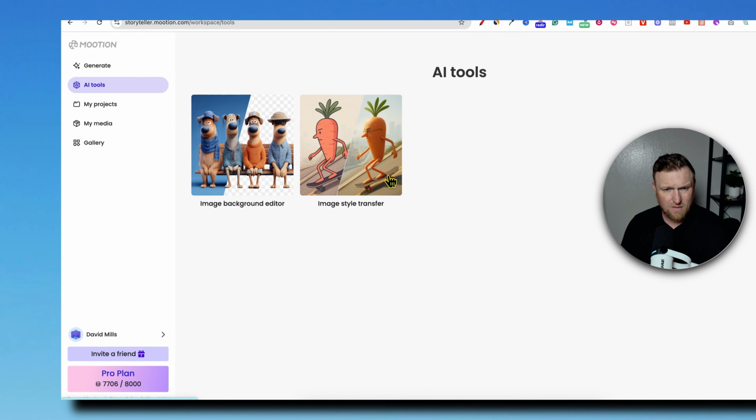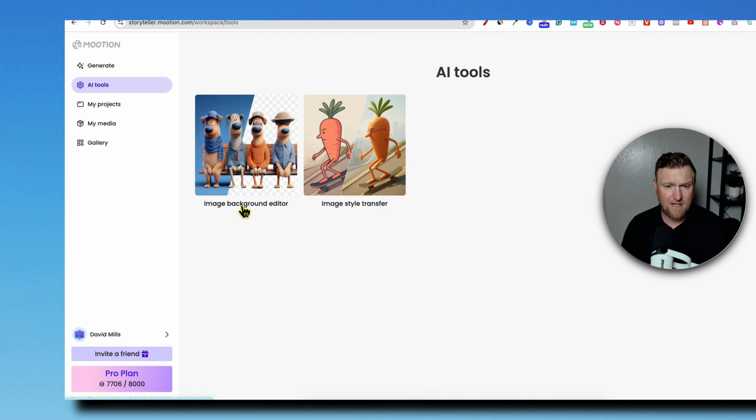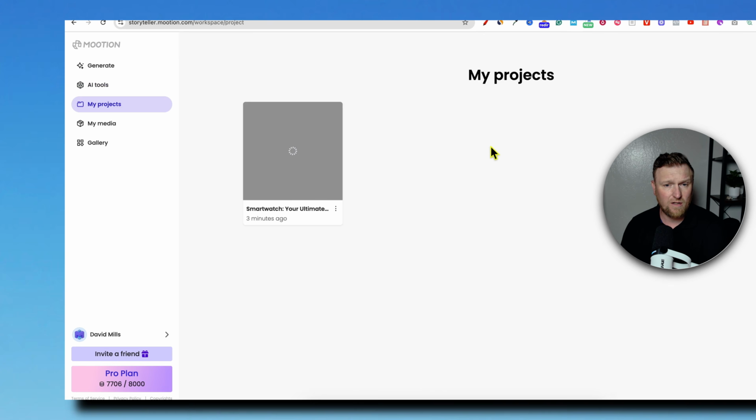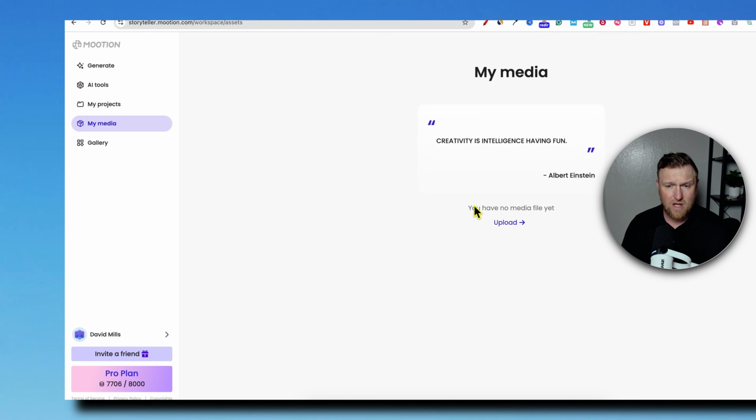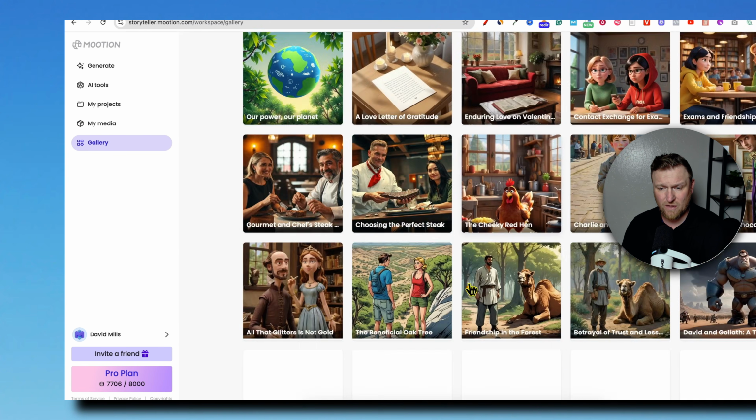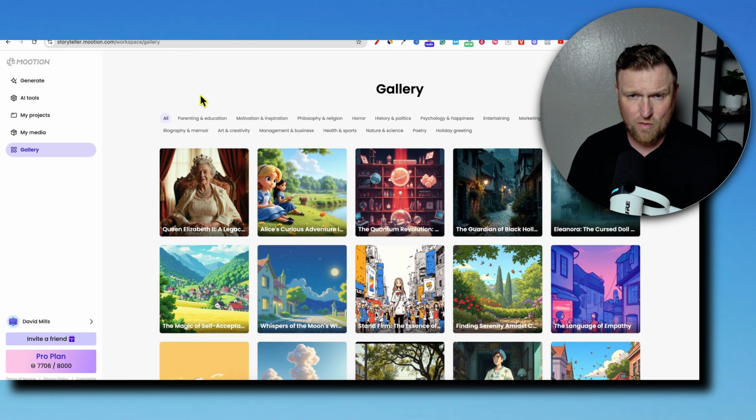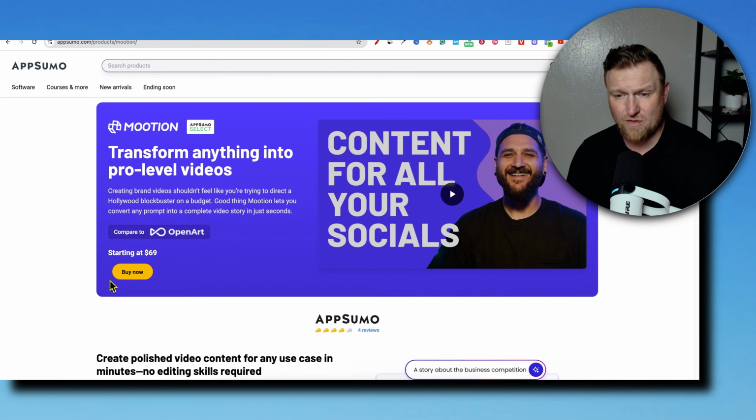Very impressed with this. We'll click over here on AI tools. They have an image background editor and image style transfer right there. Here's your projects right here. You can add your own media right here and your gallery right over here. This is Mootion, just launched on AppSumo.